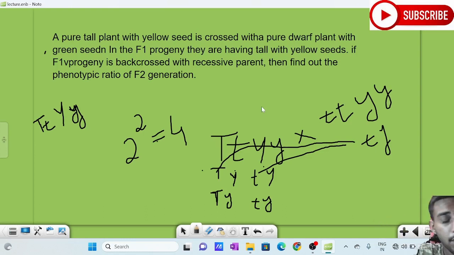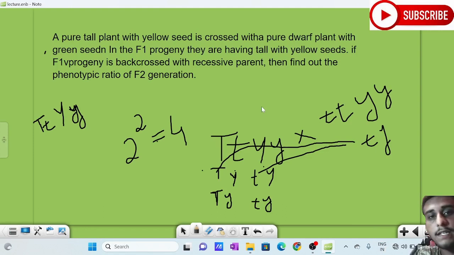Please check the phenotypic ratio. Then we will be getting 4 phenotypes here, and the ratio will be 1:1:1:1. So actually, we can confirm that if the test cross ratio is 1:1, then the F1 generation which we used was in heterozygous condition.